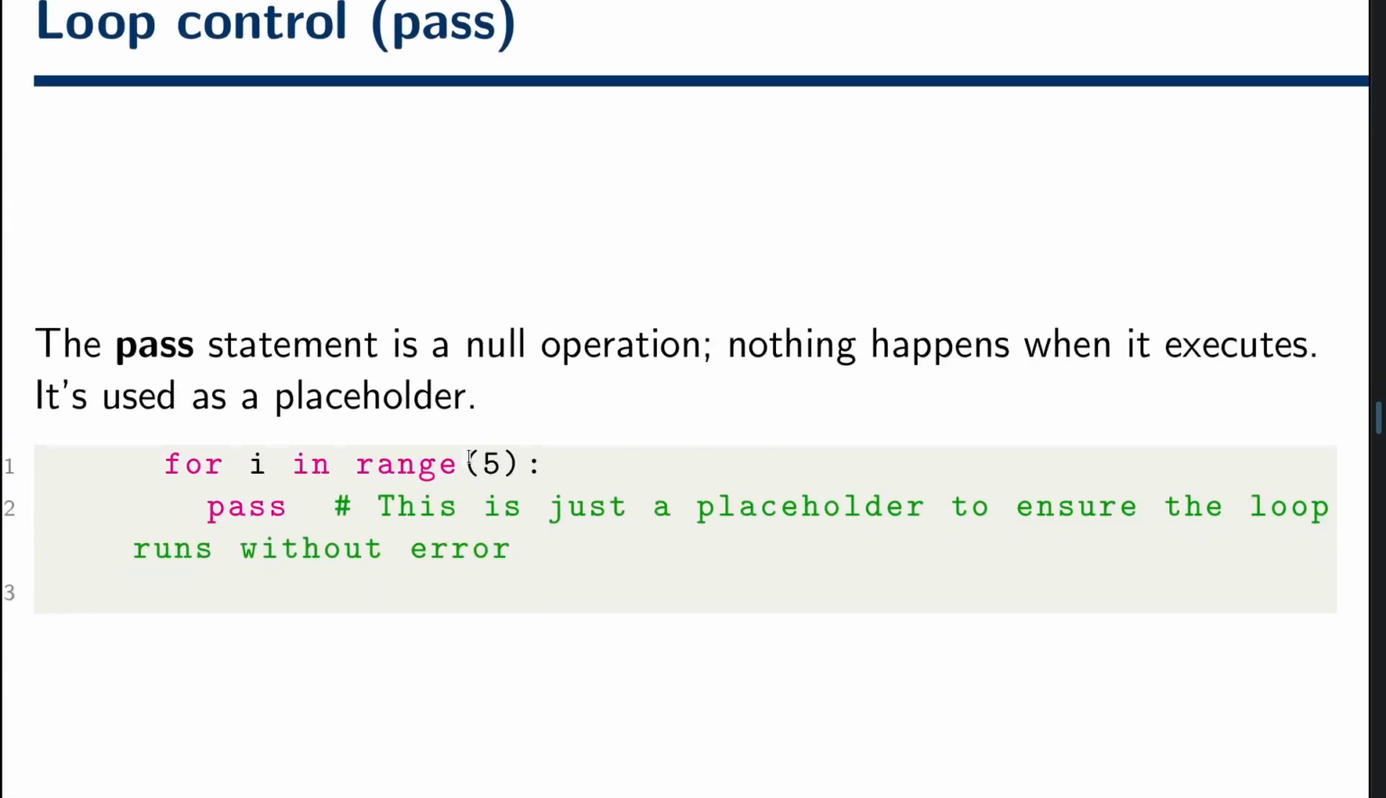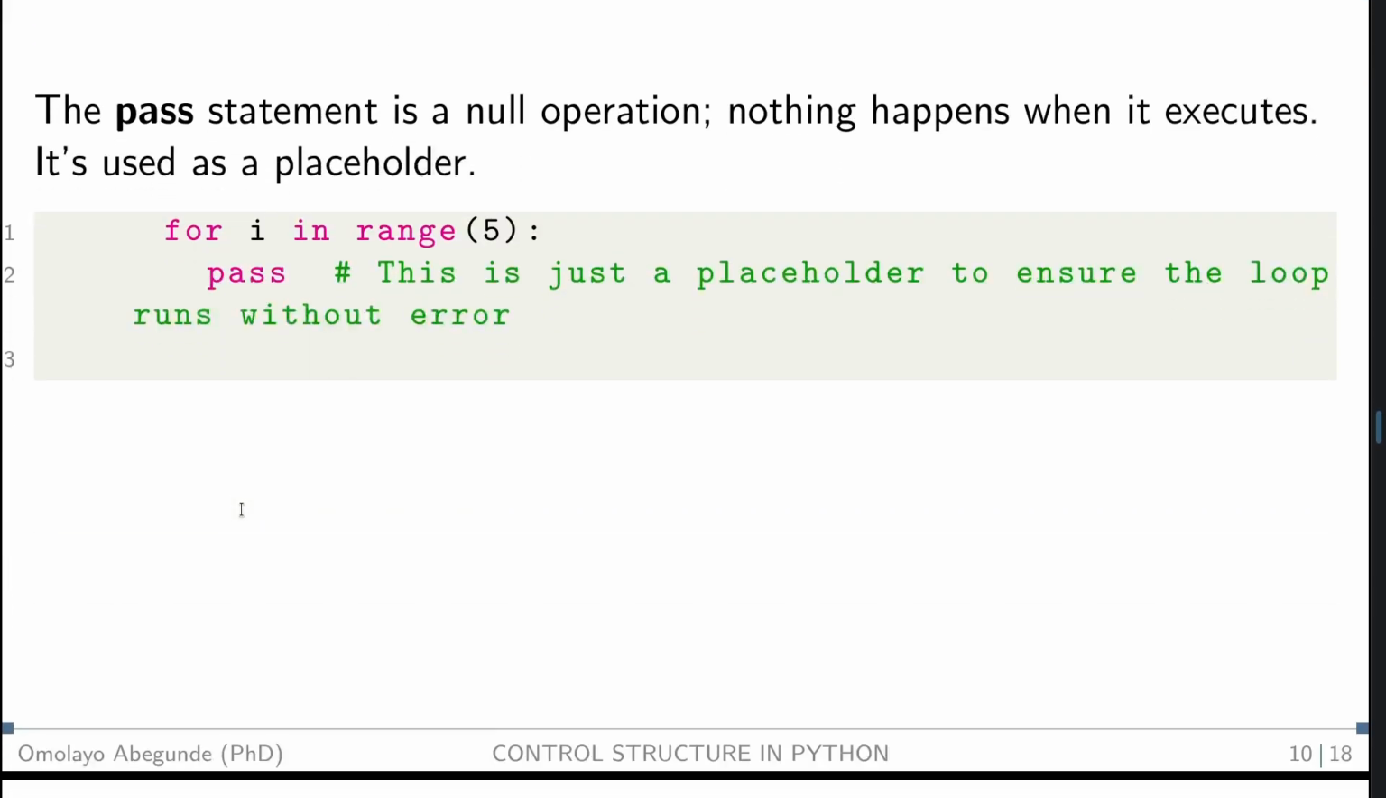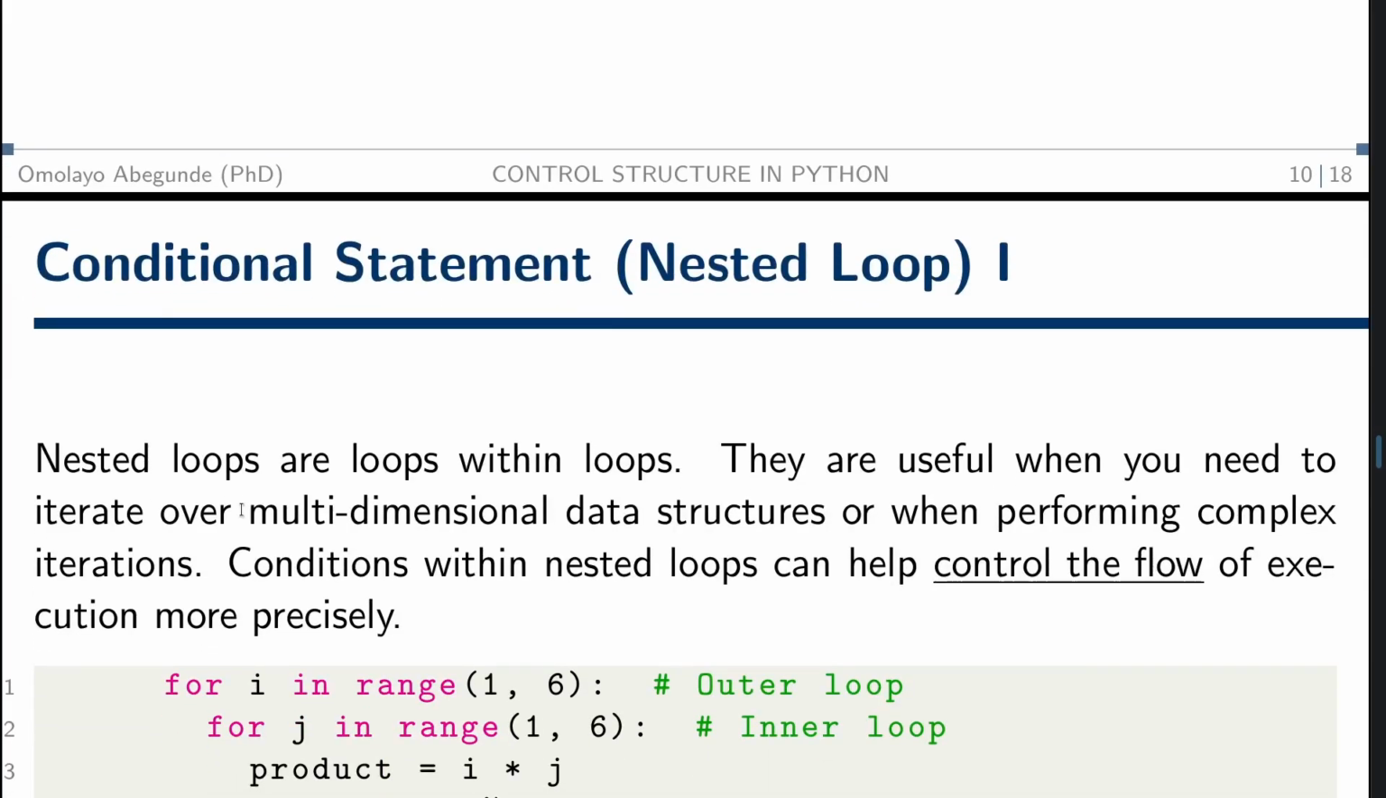So now the pass means it's a null operation, nothing happens here. Sometimes you may not be allowed to just declare a for loop here without anything following it. You have to put something here, and pass just enables us to leave the code for a while and continue to the next operations. Then, I'm rushing because of our time, so I want to demonstrate some things for us. Then let's see our conditional nested statement.